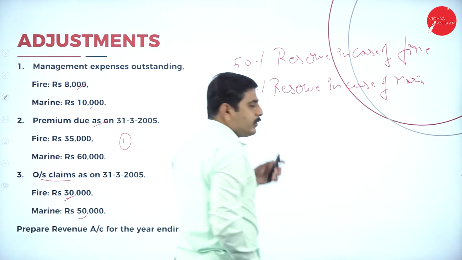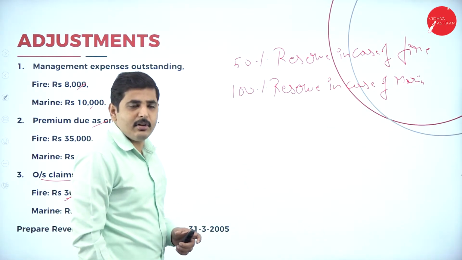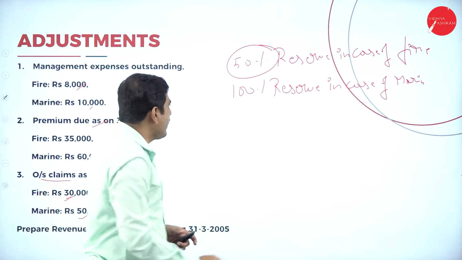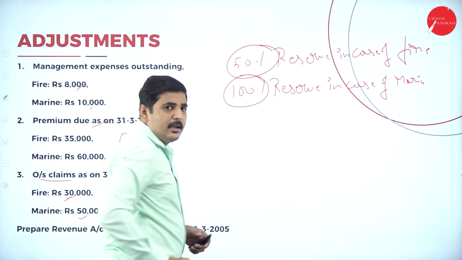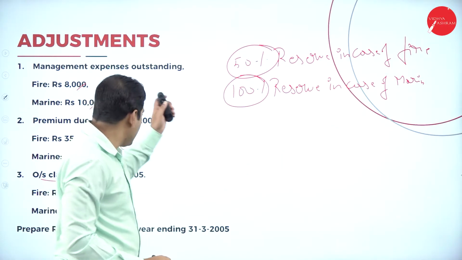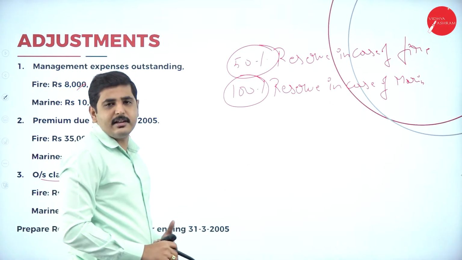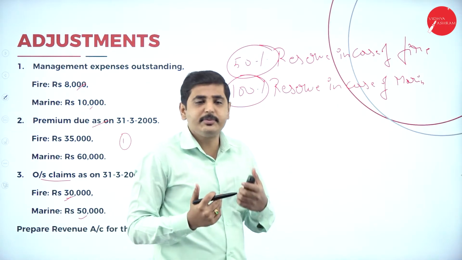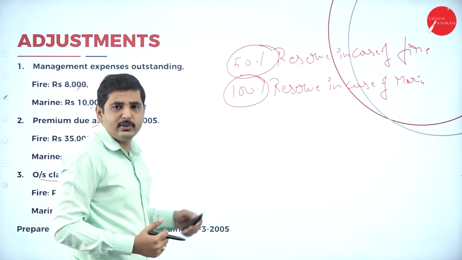So out of the total premium received, we have to keep 50% as a reserve in case of fire, 100% reserve in case of marine. It is a law. Sometimes they will give it in the adjustment, sometimes they may not, but we have to keep some amount as a reserve. It is according to the rules.